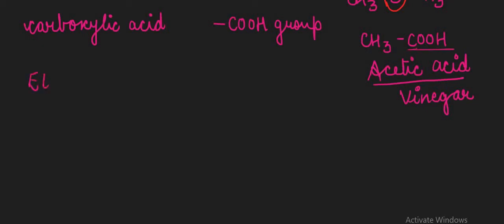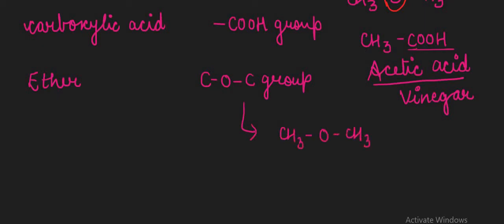Now the next case is ether. In ether, the group present is C, O and C. The example we are taking is CH3OCH3, where the O is present in between the two hydrocarbon groups. That is called the ether group, and this compound is called an ether, right?